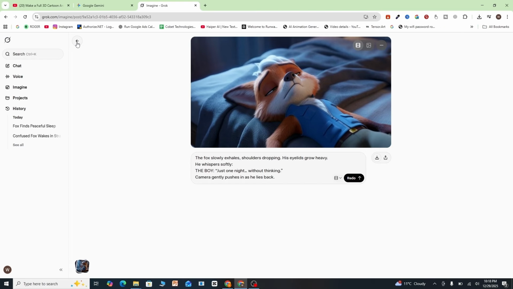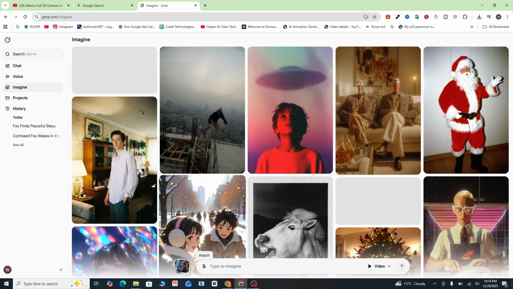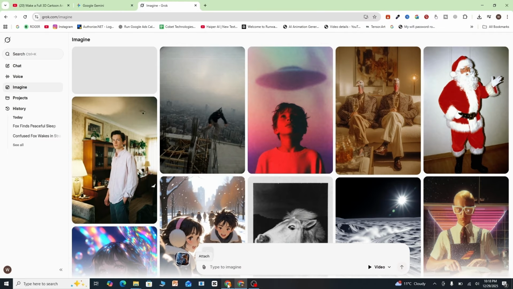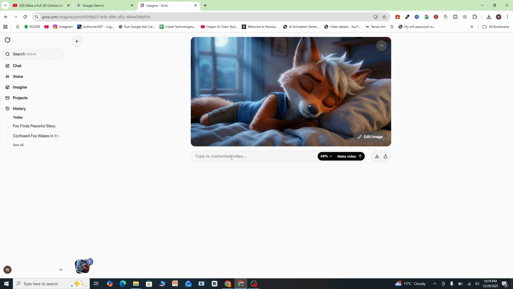Now click on this arrow and click on this attach button and select your second scene picture. Now this was my picture. Click open, go back to ChatGPT and copy the second scene's image to video prompt and paste your prompt here. And now Grok AI will start animating this picture according to the prompt we've just given it. Now wait while Grok AI creates your second animation.